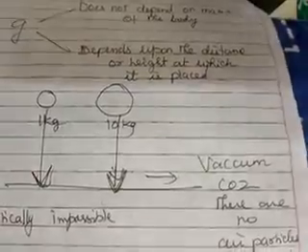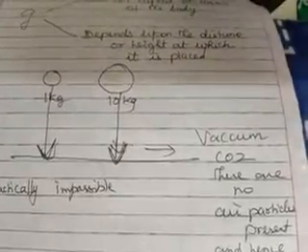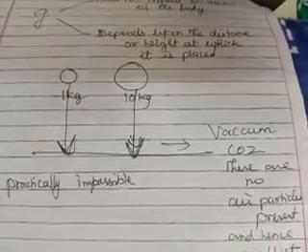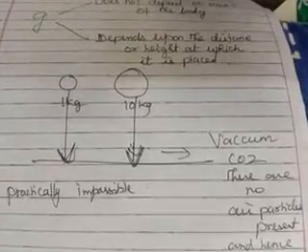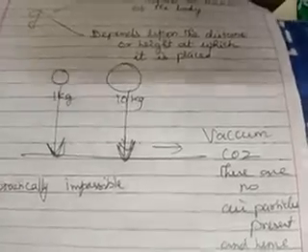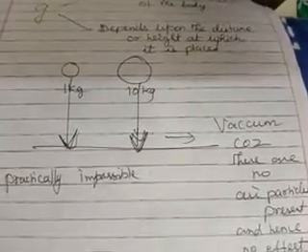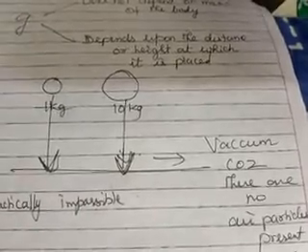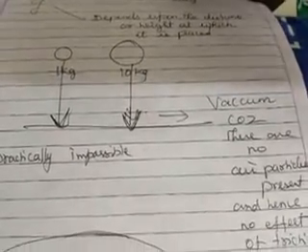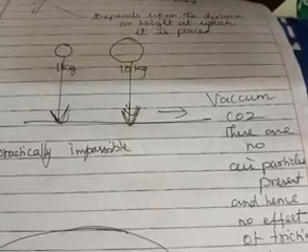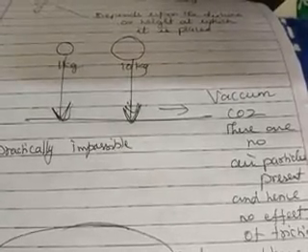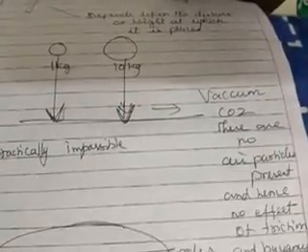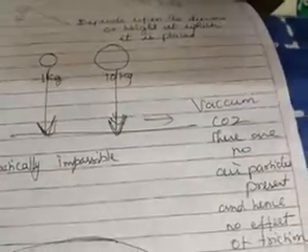Why? It's a very, very important question. In YouTube it is available, you can just watch. Some of the NASA scientists have done an experiment in space where they took an iron nail and a feather. Can you imagine, an iron nail and a feather, and they just dropped them from a height. It was so surprising that both the iron nail and the feather reached the ground simultaneously, at the same time. So how interesting it is. You just watch. Okay. So what is the concept behind that?